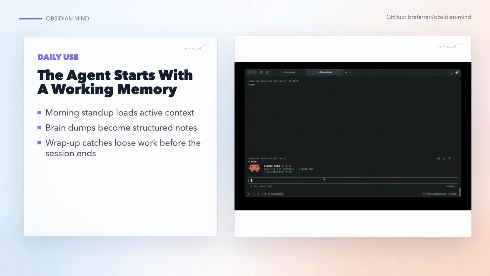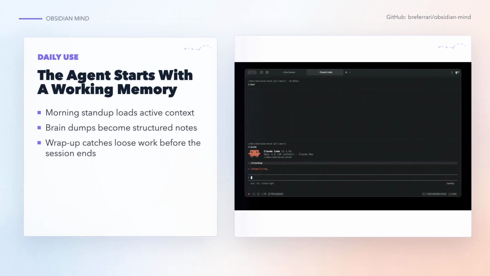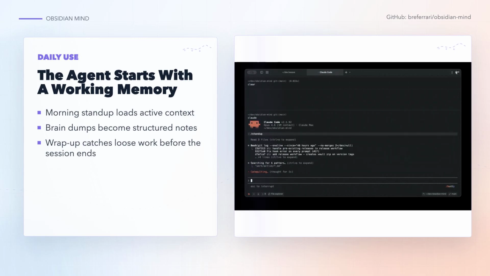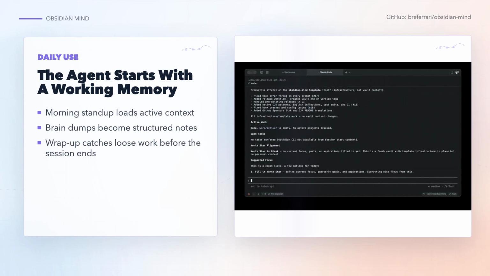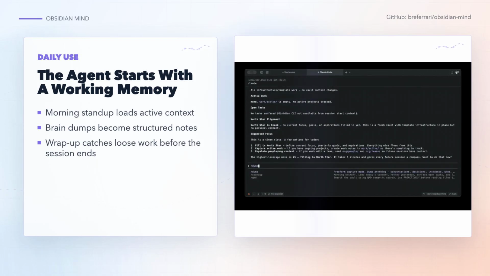The daily workflow is pretty concrete. You start with OEP standup, and the agent loads the current shape of your work before it answers. Later, you can paste in a messy meeting note or a loose project update. The agent turns that raw material into notes the vault can reuse. At the end, wrap-up catches loose tasks and updates the memory before the session goes cold.